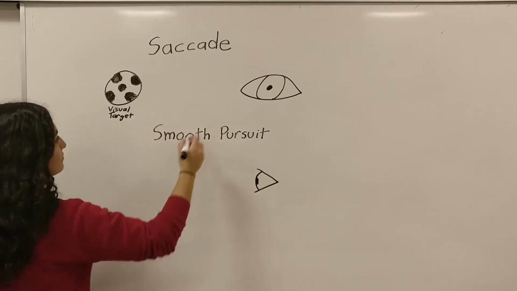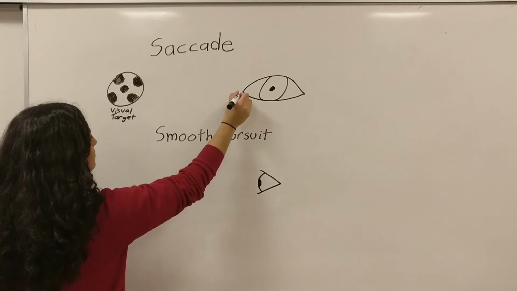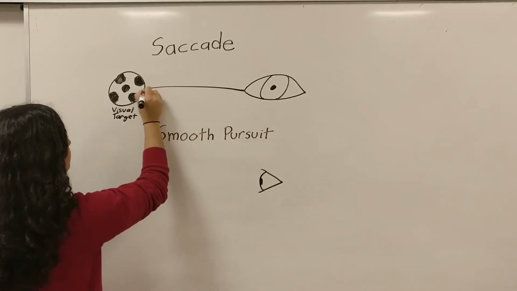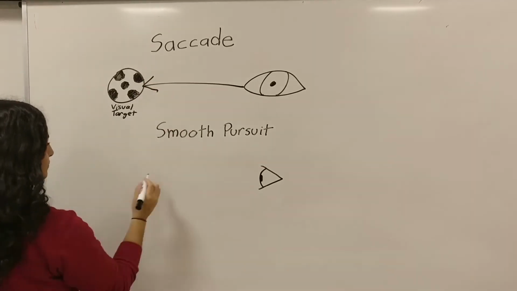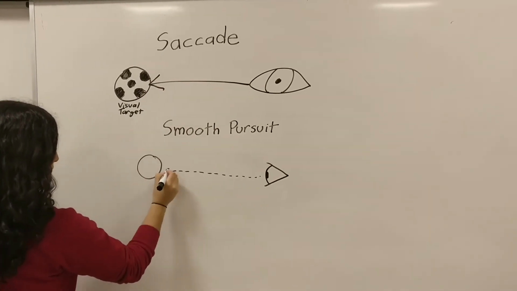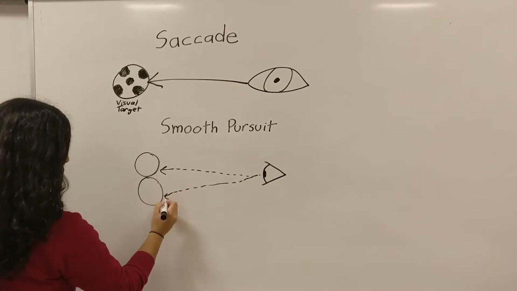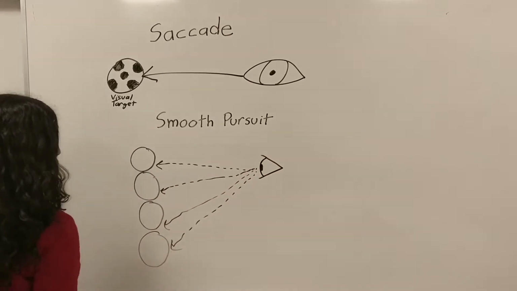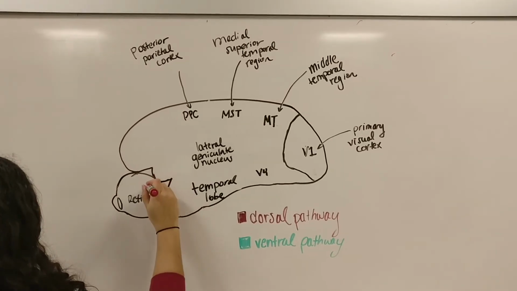Ta-da! A saccadic system is used to quickly move the eyes to a visual target. For example, when the ball enters the field of vision, the saccadic system moves the soccer ball from our peripheral into our central visual field. The smooth pursuit system is responsible for keeping the image of the moving target, in this case the ball, on the fovea, which has high visual acuity. The vestibulo-ocular reflex refers to the coordination of head and eye movements and works to extend the limits of the eye. So where does this visual information end up?